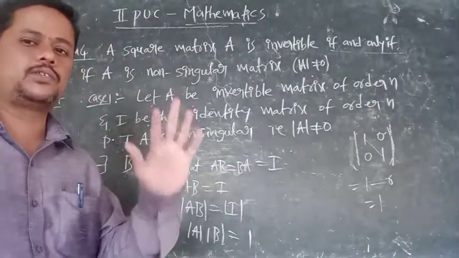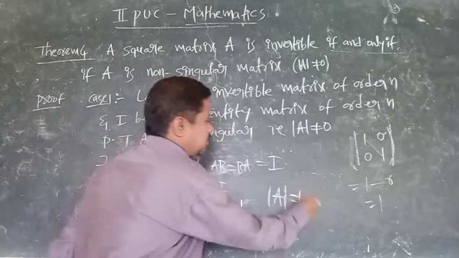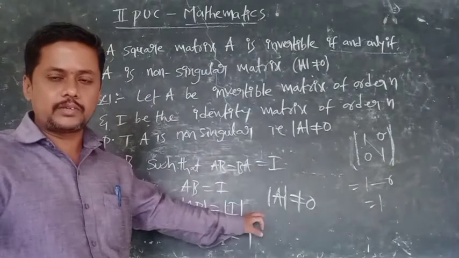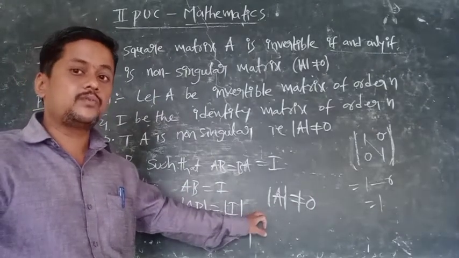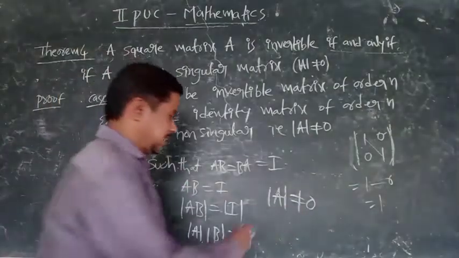It's not equal to 0. Understood or not? So therefore det A is not equal to 0. What is this condition? This is the condition of a non-singular matrix. So therefore A is a non-singular matrix.